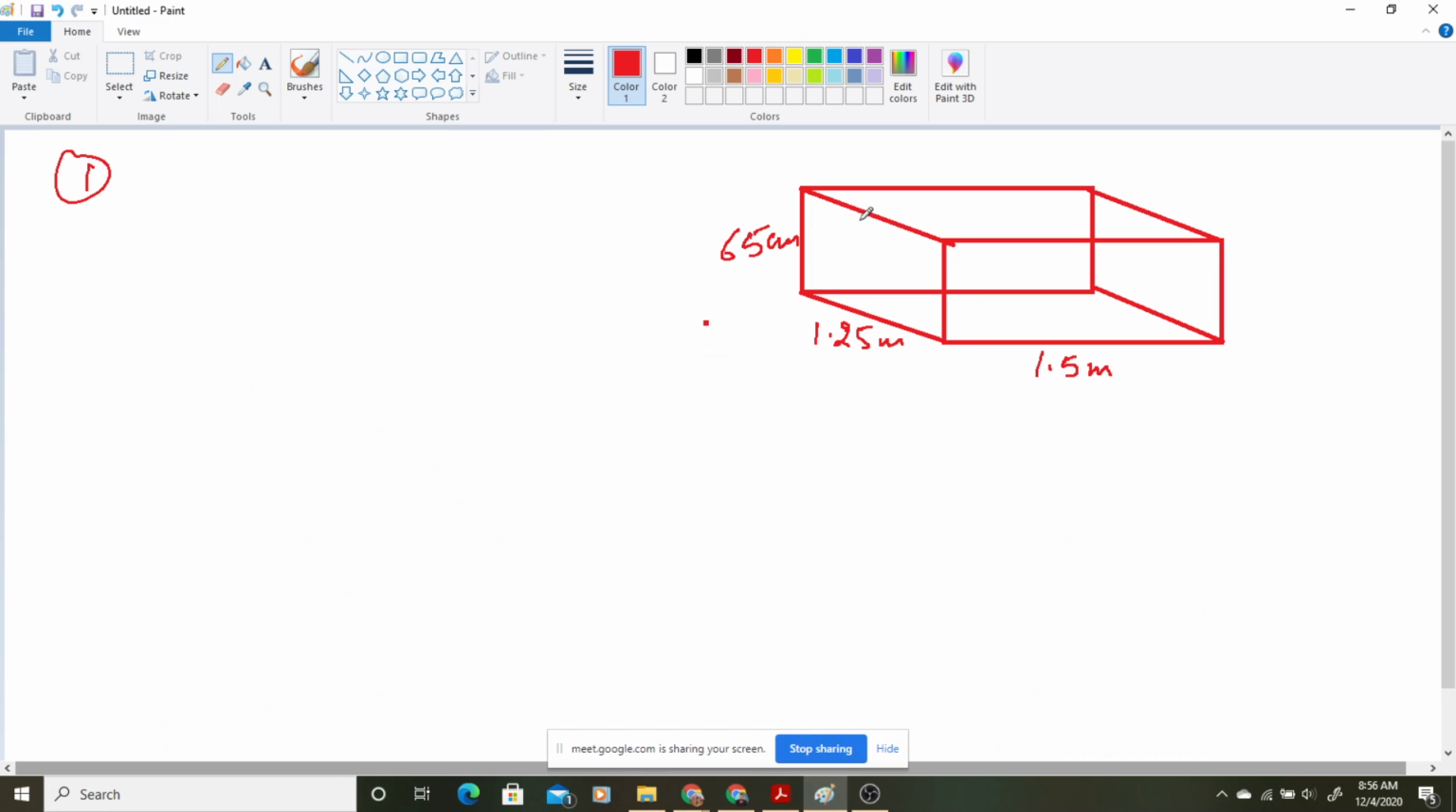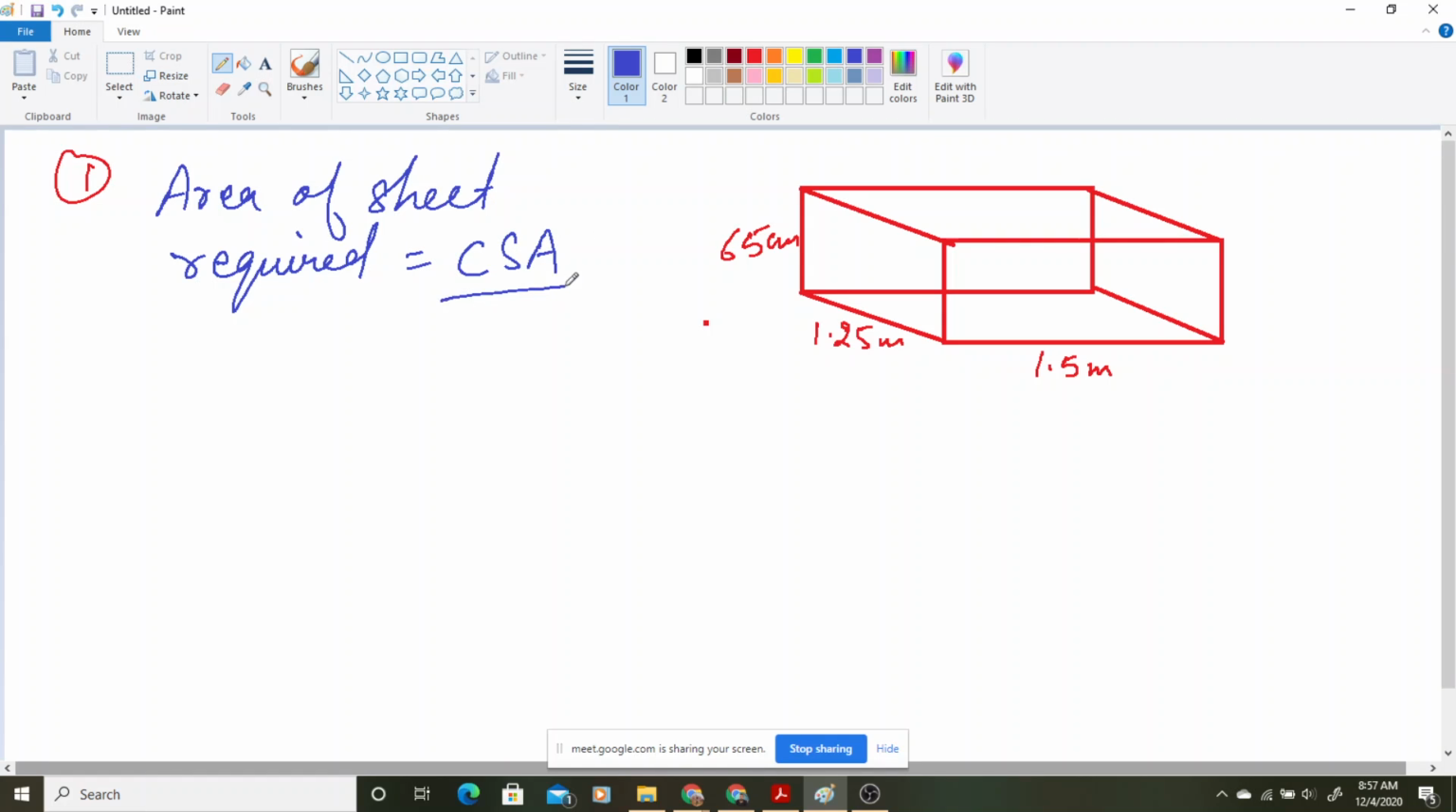Now think, we are making all 4 walls and also the bottom, so we will find the area of sheet required. That will be CSA, curved surface area of the cuboid, plus area of bottom. The bottom part we have to make anyway.